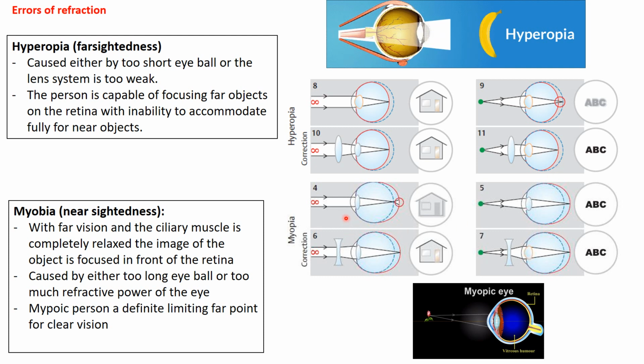While in myopia, the problem appears with far objects, which are usually focused in front of the retina and corrected with concave lenses that will bring the image clearly onto the retina. So hyperopia is corrected with convex lenses, and myopia with concave lenses.